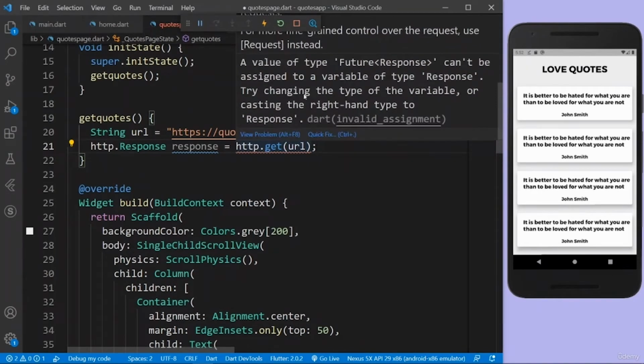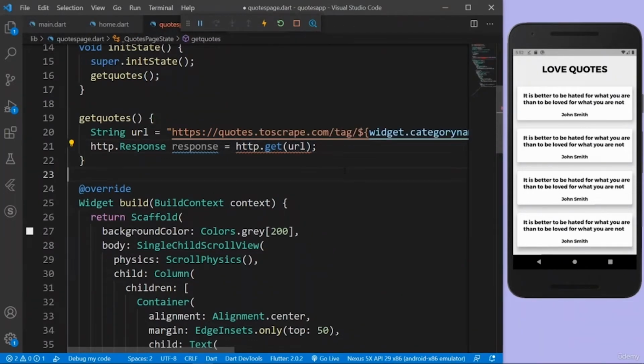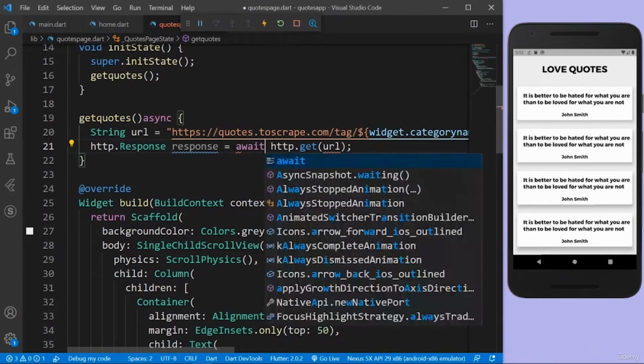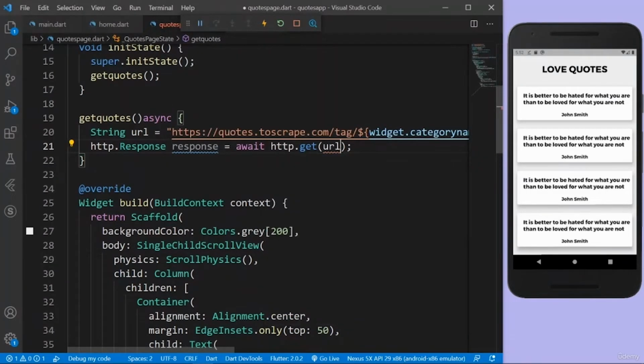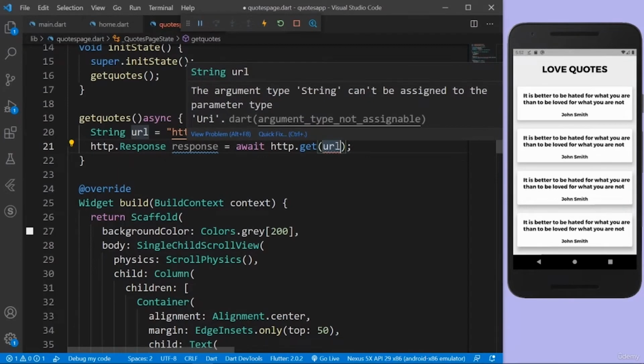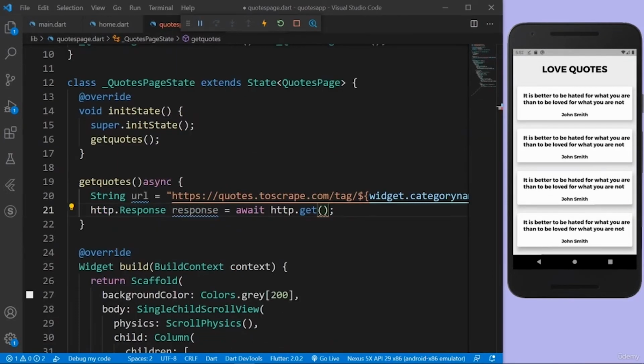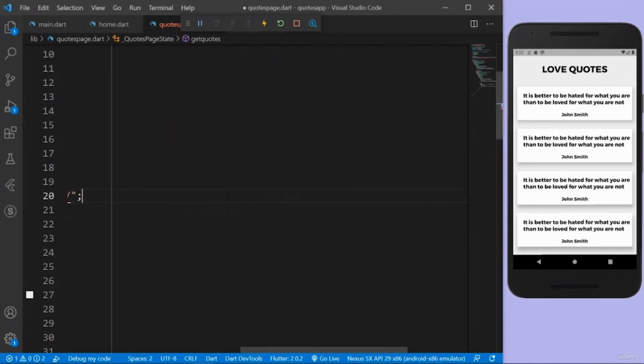So there you go, we have an error. A value of type Future response can't be assigned to a variable of type Response. So it means it takes some time to make a get request, because of course it has to communicate with your website, right? That's why we have to wrap this in an async function, and we have to await this, and then we'll have a normal response data type. The URL, we have a problem with the URL. So yeah, I forgot to say, whenever we're using this get request, we have to actually say Uri.parse, right? I just forgot it. Let's do it here.